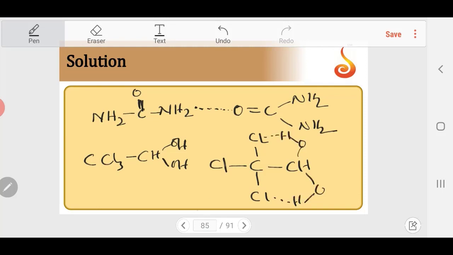Because chlorine is also a strongly electronegative element, and further you have 2 more CCl2 attached to it, the electronegativity is increased, so this can enter into hydrogen bonding like this. So it's an exceptional case where Cl is also part of hydrogen bonding. So chloral hydrate will have intramolecular hydrogen bonding.